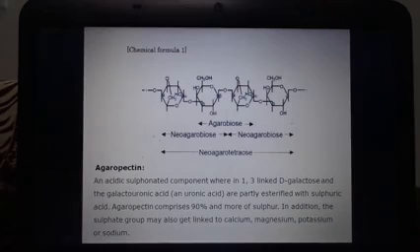So we can say about the chemical constituents of agar that it consists of polysaccharides, in which agarose and agaropectin are the major active constituents. Agaropectin contains sulfur, whereas agarose does not, and agarose is responsible for the gelatinizing properties of agar.